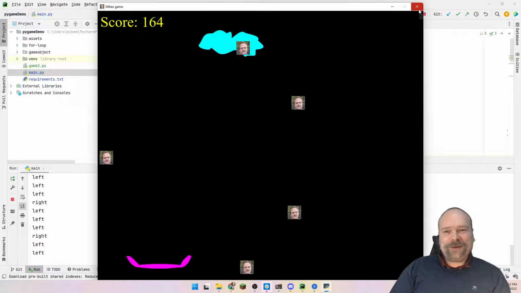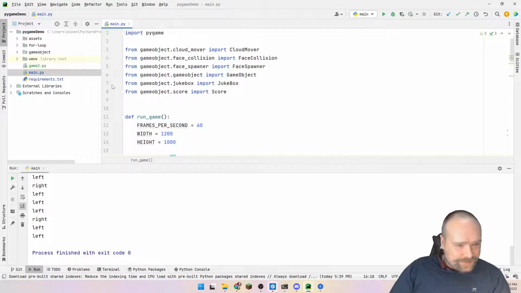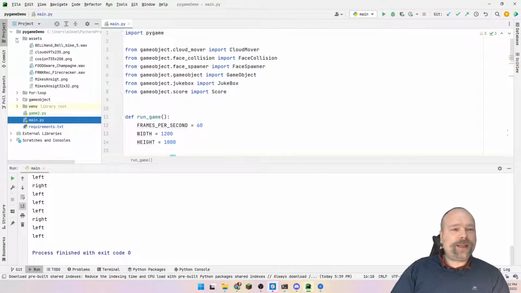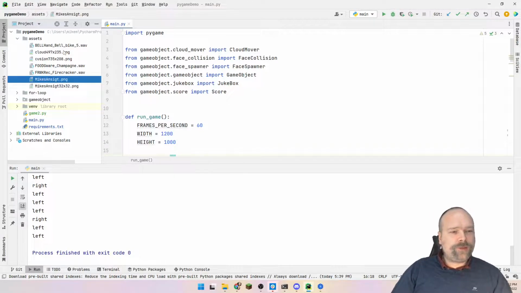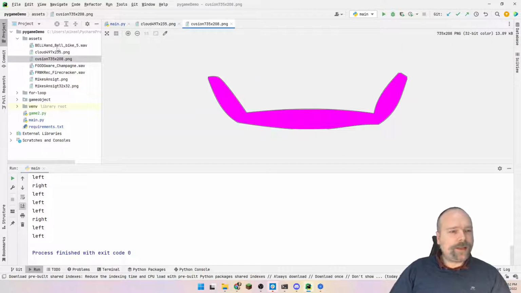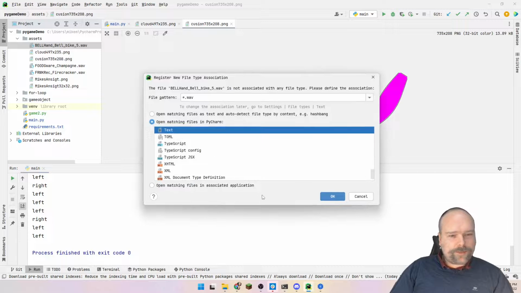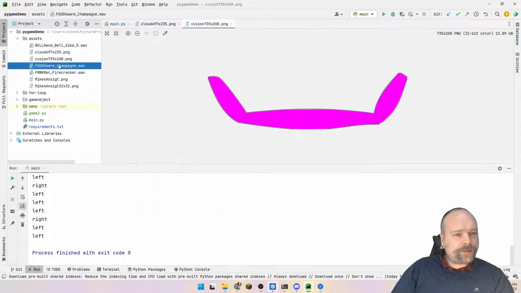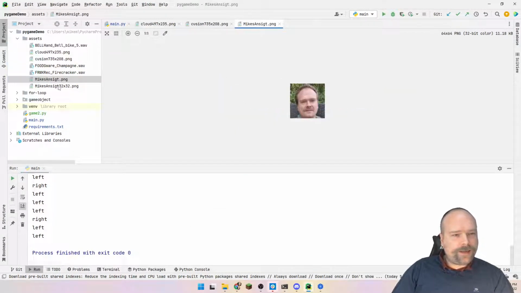Let us look at how to create a game with Pygame. First of all, if you have some assets that you want to use, place them in an asset folder, or else it will be a huge mess at some point. This is the cloud that I have right there. Then I have the cushion right there. Then I have the WAV sound right there. And then I have the mic's face right there. And I have the mic's face 32 times 32 right there.